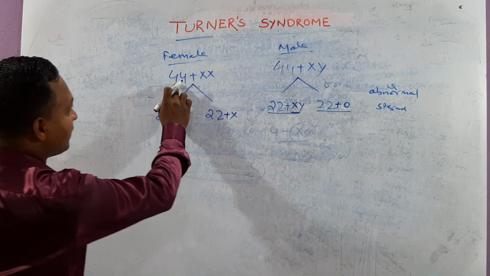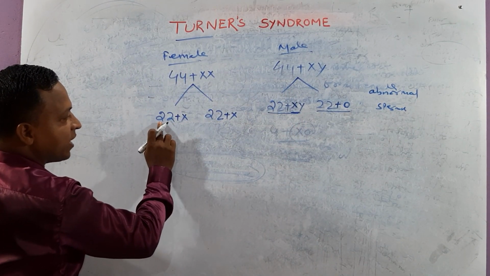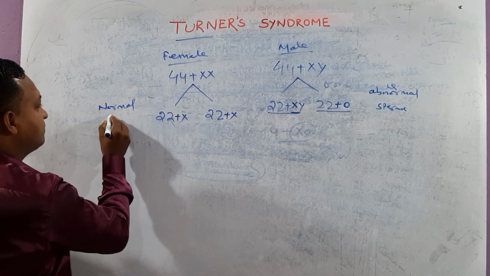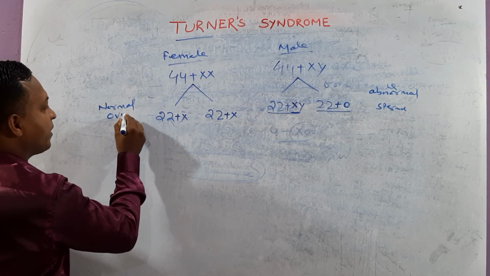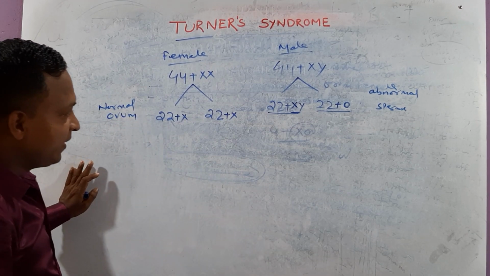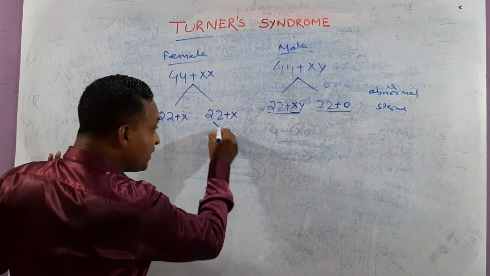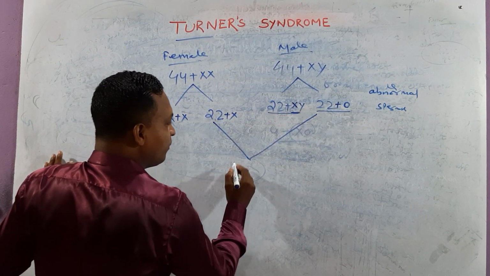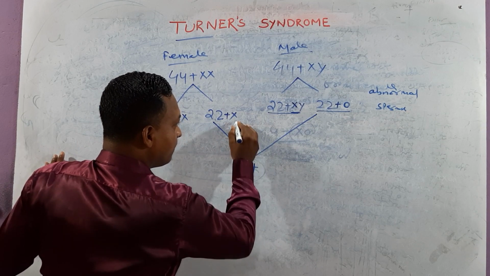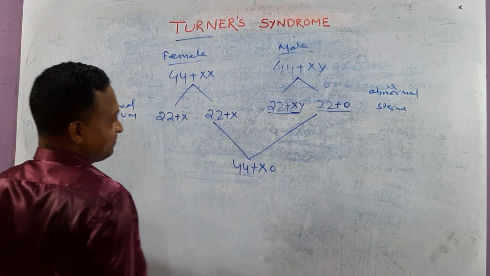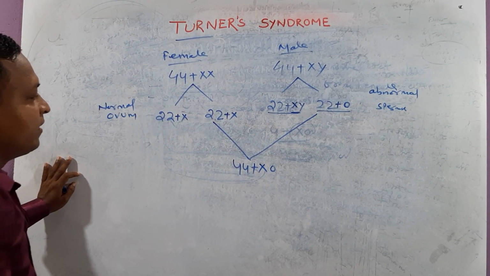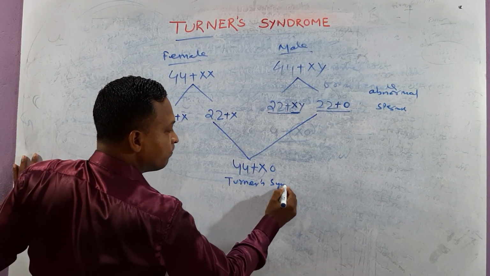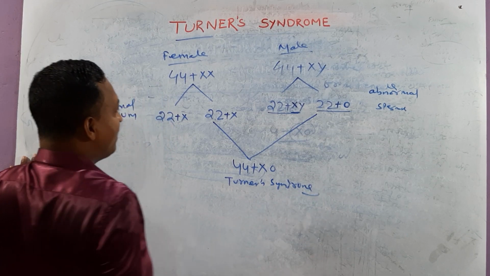Try to guess, my dear. Here this is 23 and this is 23. So these are called normal female gametes; coming from there, you can call it a normal ovum. If this one combines with this, 22 plus 22, that means 44 plus X0. Clear? This is called Turner syndrome.